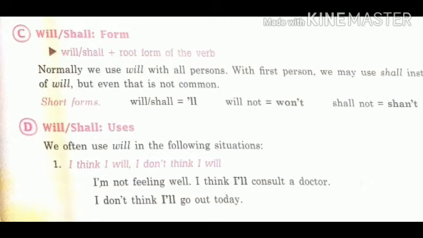Normally we use will with all persons. With first person, we may use shall instead of will, but even that is not common. Short forms are given. To write the short form of will or shall, you can write apostrophe double L. Will not, you can write WON apostrophe T. And to write shall not, you can write SHAN apostrophe T.